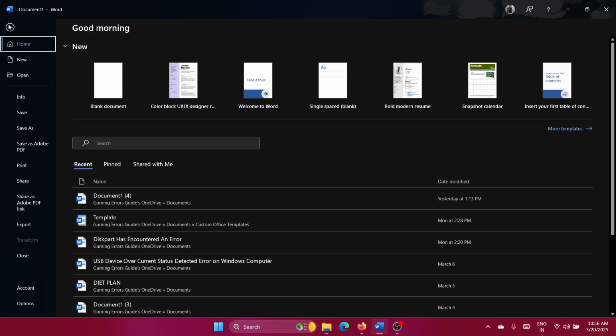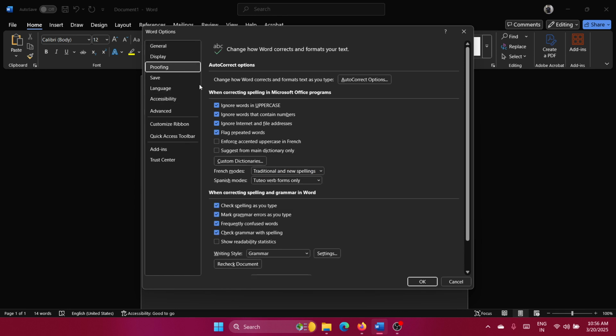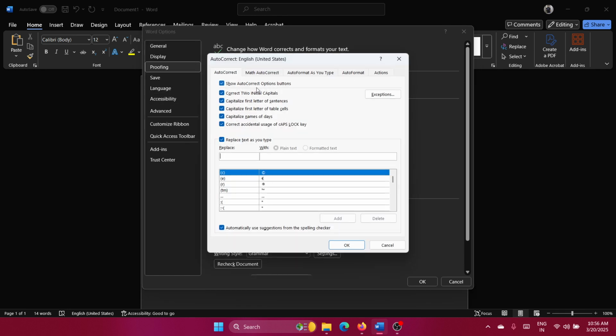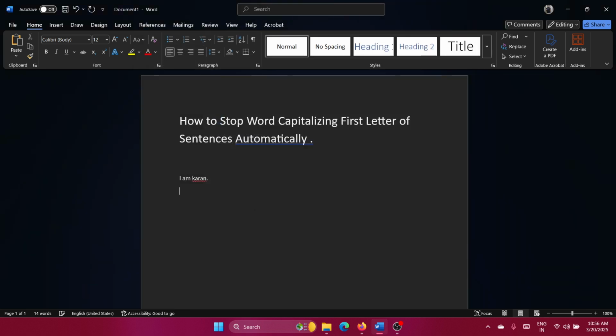But if you don't want that to happen, then here's what you can do. Click on File, and then select Options, and then go to the Proofing tab, and then go to the AutoCorrect option. There's something which says capitalize first letter of sentences. Uncheck this and click on OK, and then click on OK once again. So I'll test it now.